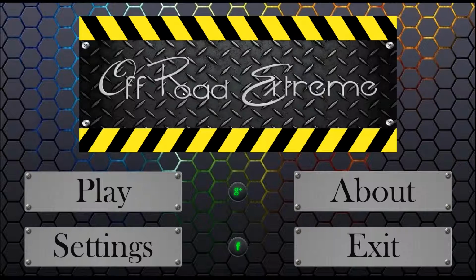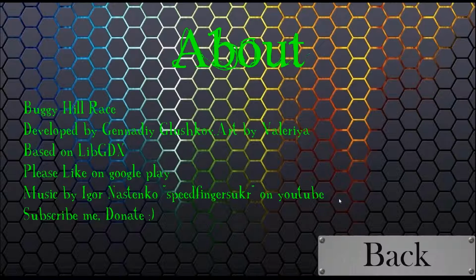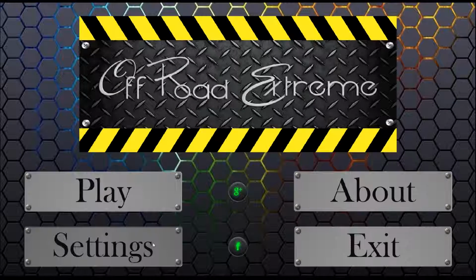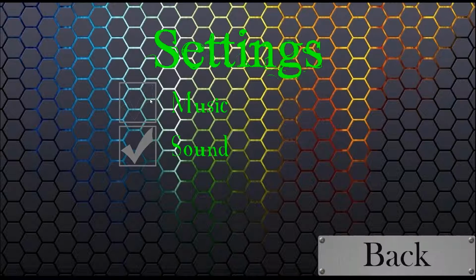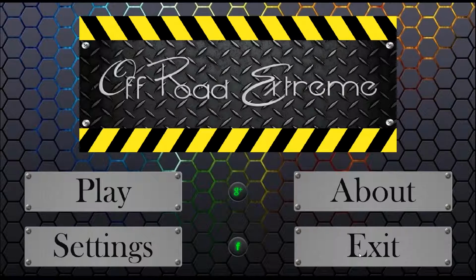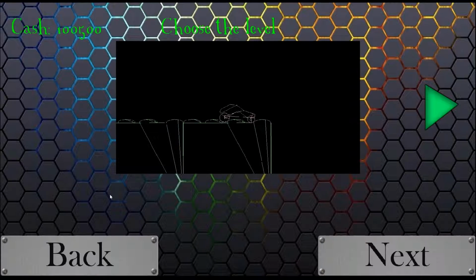Let's talk about the main menu. So here you can see the logo, social buttons, which are disabled now because it's a Windows preview. About button, sorry for the green color of the font, but it's just a test. Settings, let's enable our music. Play button, which leads to the level menu. You can switch between one level because it's just a preview.